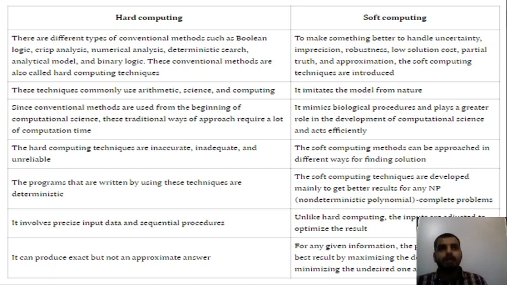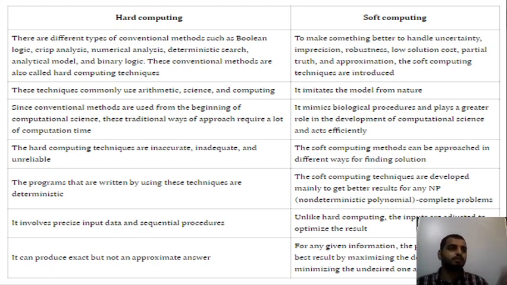At the ground level, what we need to understand is that soft computing is similar to a human brain. Soft computing is similar to a human being, which takes lessons from previous things, whether good or bad, and uses those lessons for the futuristic approximation of values. Whereas hard computing is something like: you gave the input, you got the output. That's the only thing that is done.